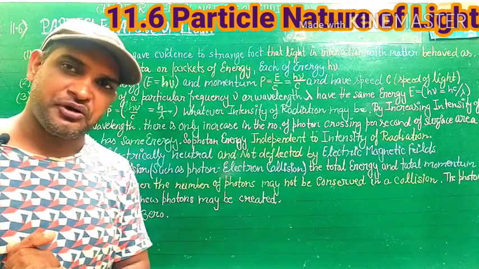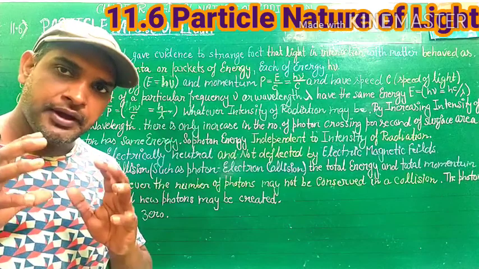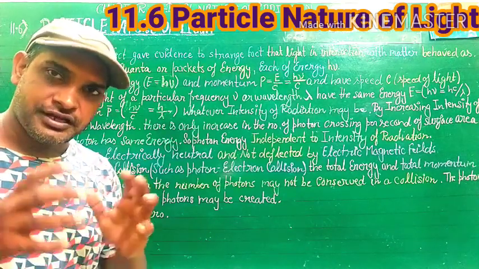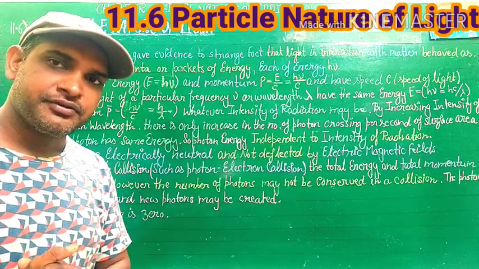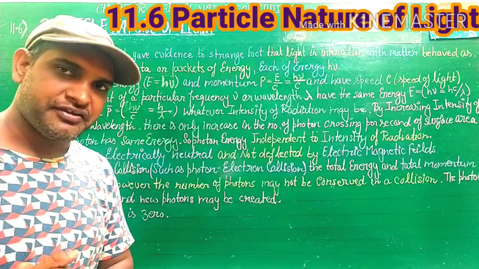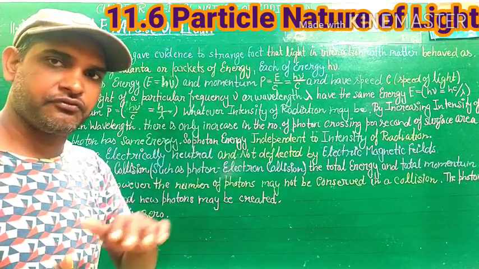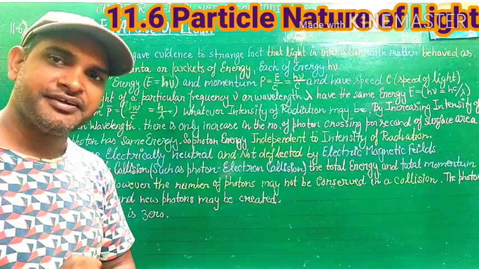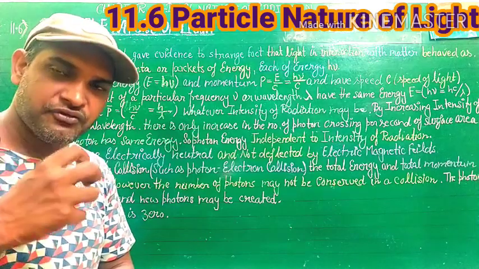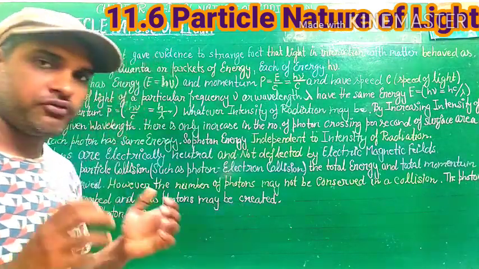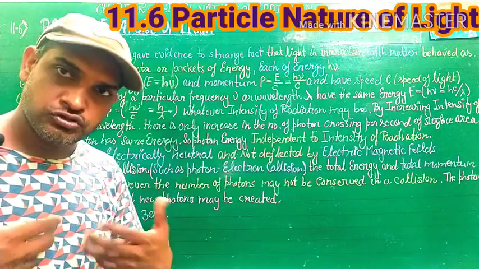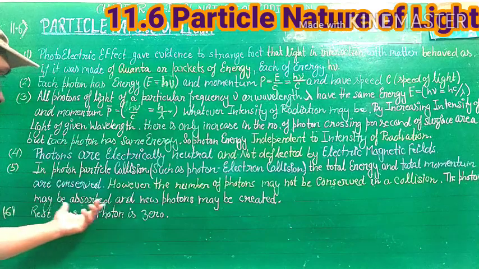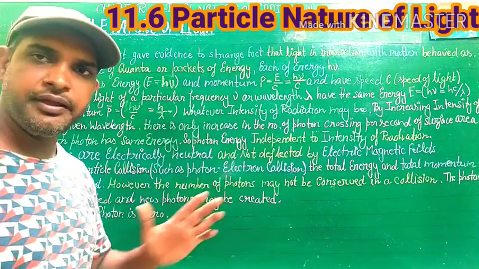But it is important that the number of photons does not remain conserved, because in the photoelectric effect, when a photon falls on a free electron, it is absorbed by the electron. So photons may be absorbed and new photons may be created.